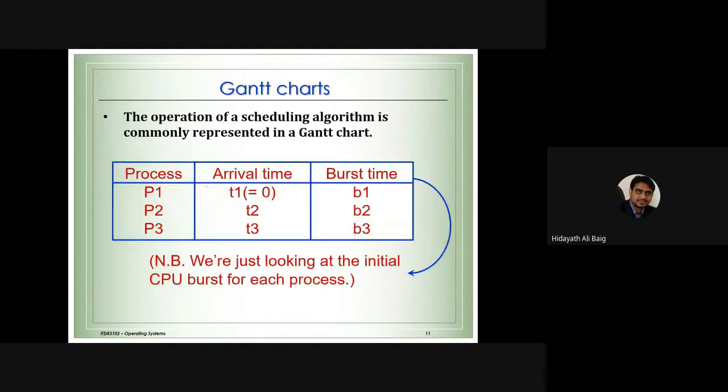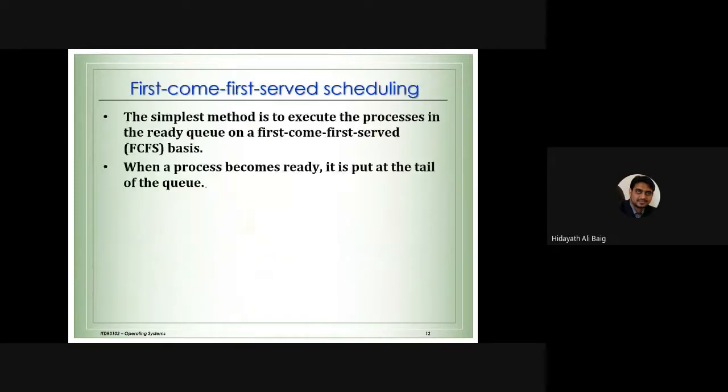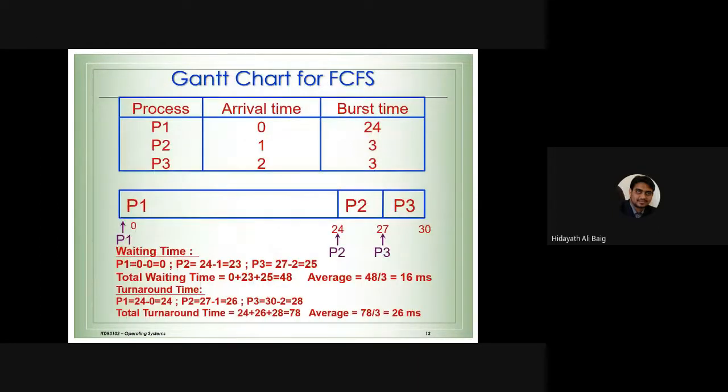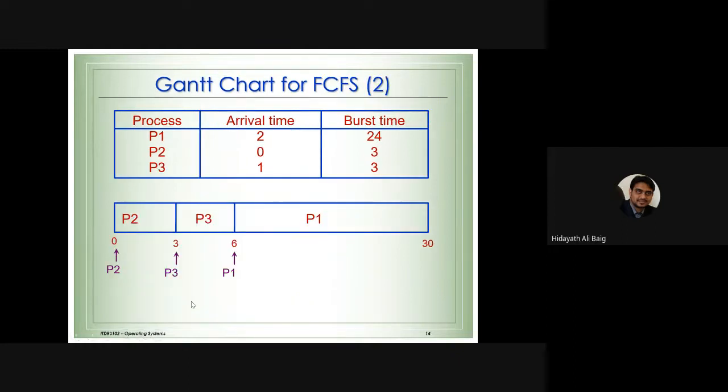Now, the first come first served scheduling algorithm was easy to understand. When we look at the processes, we look at the arrival time, and whichever process has come first will go to the CPU first. This is called first come first serve, and I explained how to calculate the waiting time and the turnaround time. Today we'll see a few more examples to understand it completely.